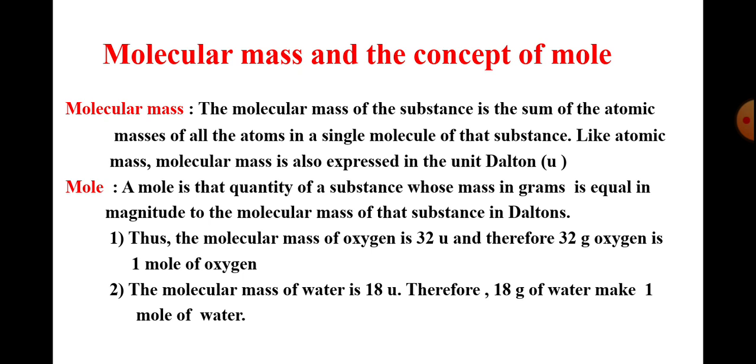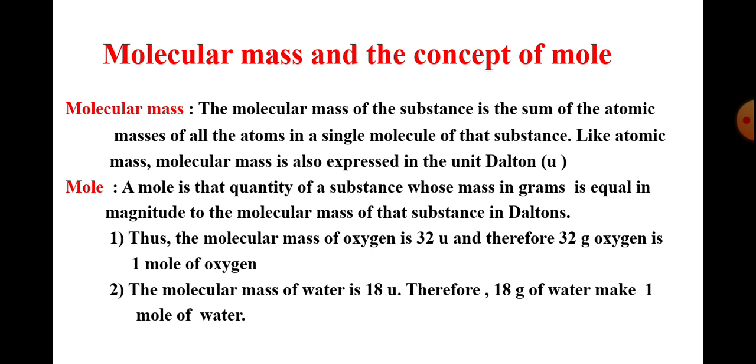So here we can take an example: we can find out the molecular mass of H2O, that is water. The constituents in H2O are hydrogen and oxygen. Atomic mass is denoted with small u; hydrogen has atomic mass 1 and oxygen has 16. The number of atoms is hydrogen 2 and oxygen 1. So multiply by the number of atoms, that is 2 and 16. Then adding 16 plus 2, that is 18. So the molecular mass of water becomes 18.